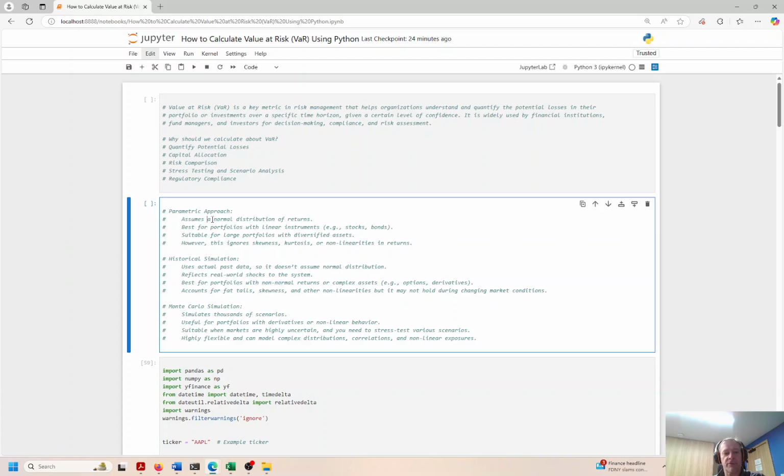Okay, so for a normal distribution, a bell-shaped curve, if your data is like that, you use a parametric approach. This would be a highly diversified portfolio of stocks and bonds.